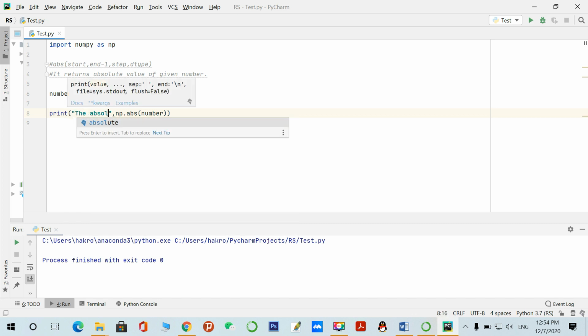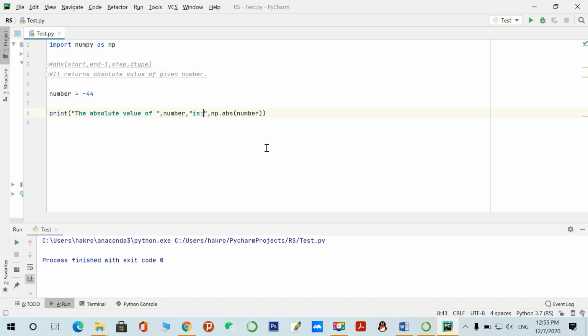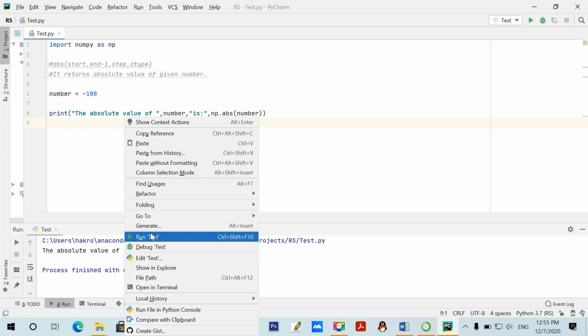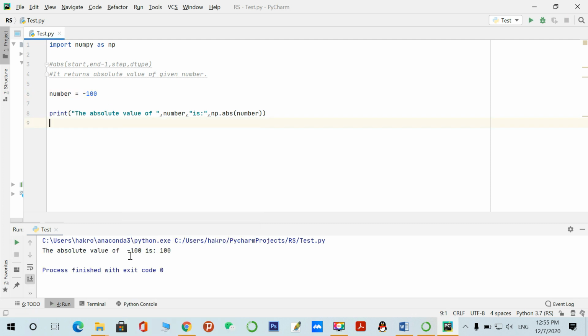The absolute value of the number is like this. The absolute value of minus 45 is 45. If I change this like this, you can see here the absolute value of minus 100 is 100.